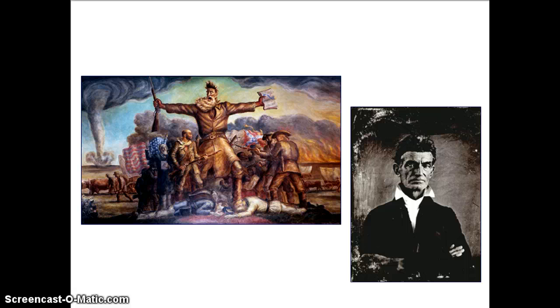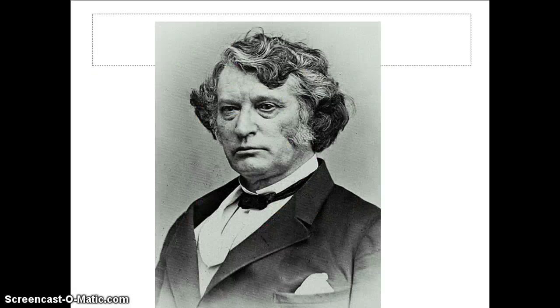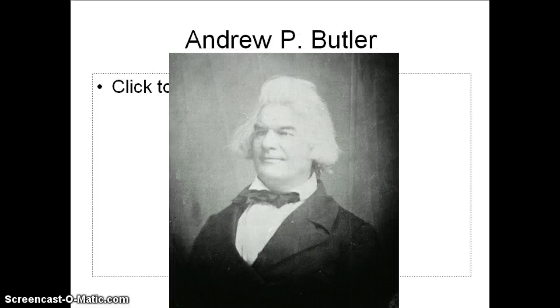Meanwhile, back in the U.S. Senate, abolitionist Charles Sumner ridicules South Carolina Senator Andrew P. Butler, making fun of him and offending his honor. Again, the issue here was slavery. Sumner had accused Butler of taking up a mistress, and that mistress's name was slavery.